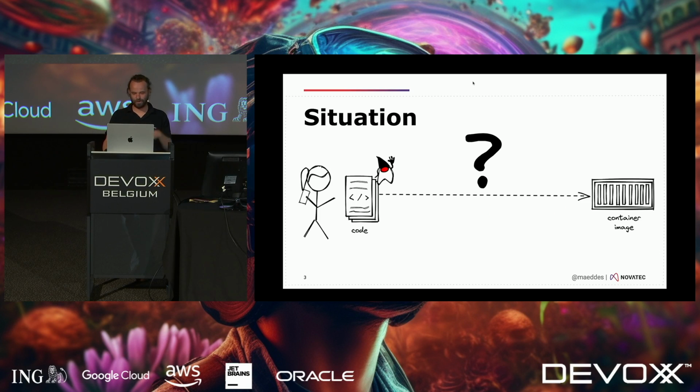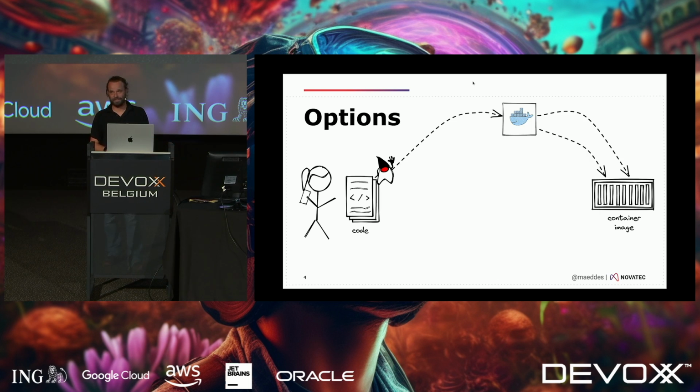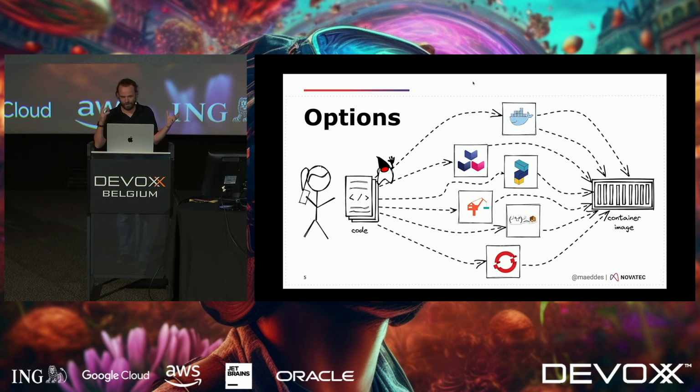All right, so this is where we're going to go. I guess most of you have built a Java application in a container before and have heard about things like a Dockerfile. So this is certainly something we're going to look into today, but we're also going to look at various other options and various ways to do that. I hope there is something in there that you didn't know yet, and I can show you something new.